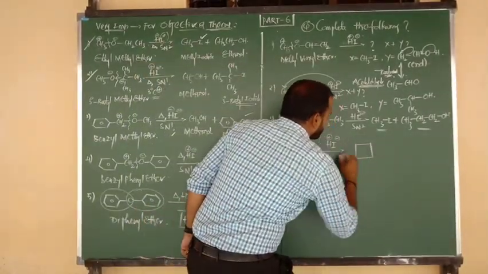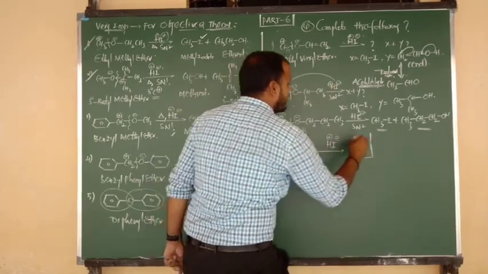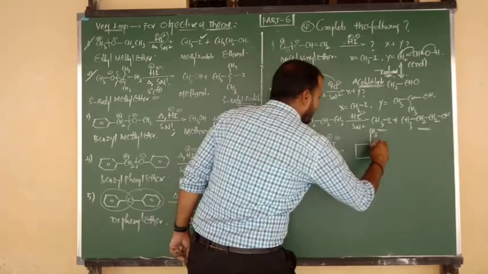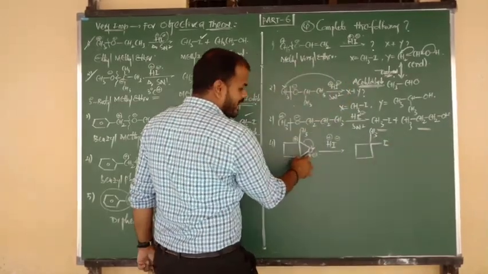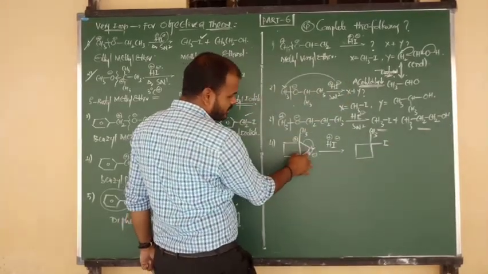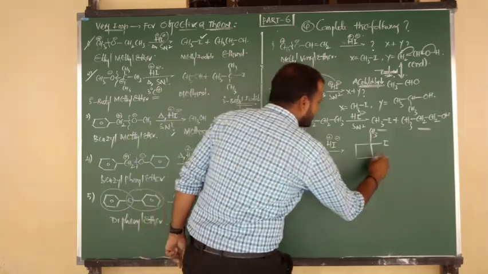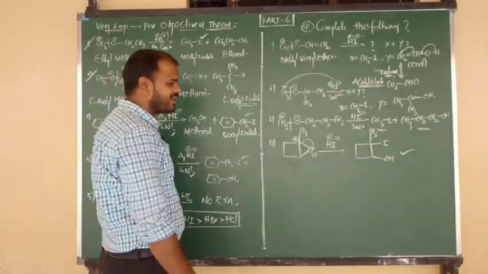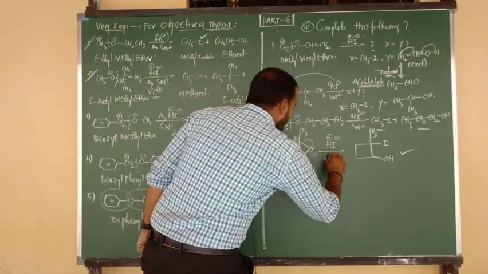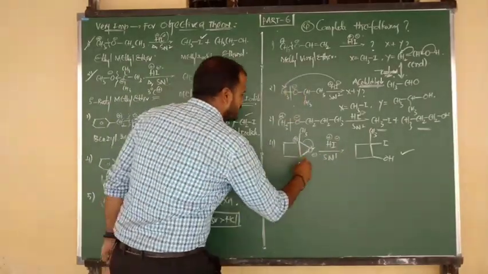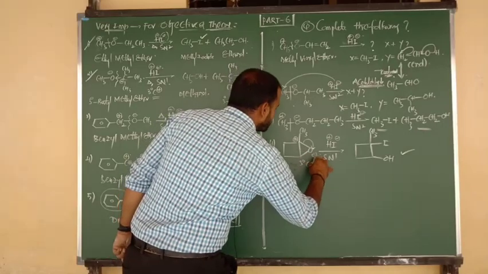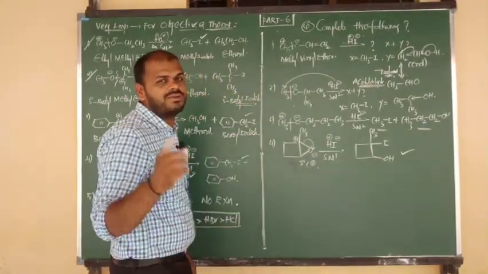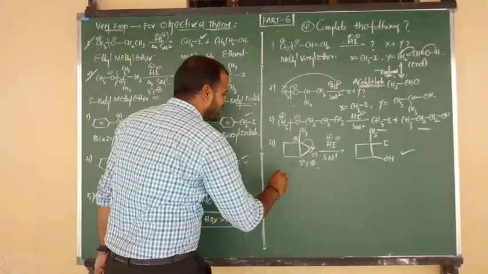Same 4-membered ring, above the plane connected to CH3. The tertiary carbocation is attacked by I minus, and the O minus on the second carbon is attacked with H plus. So we can write OH here. This is your product. Once again, it follows which mechanism? SN1, due to the formation of the tertiary carbocation. Good. If you break from below, you will get only a secondary carbocation, so that is not correct.